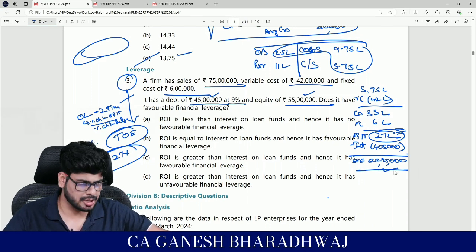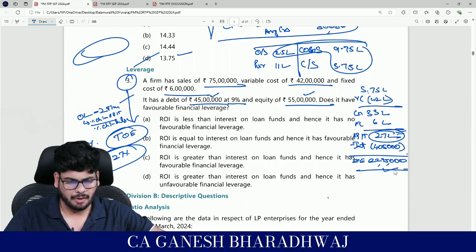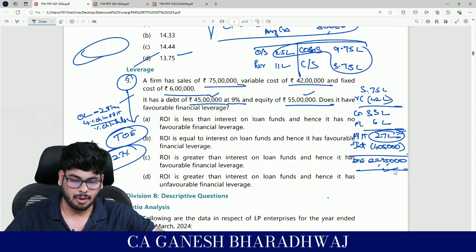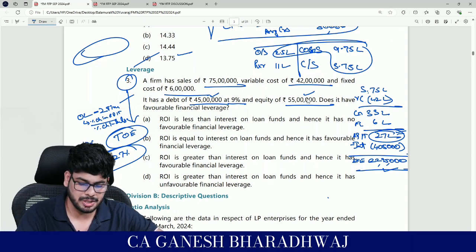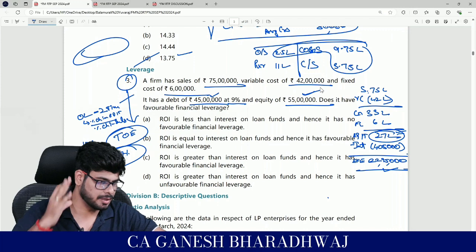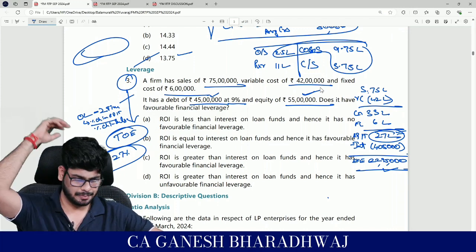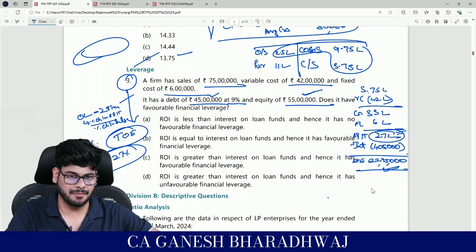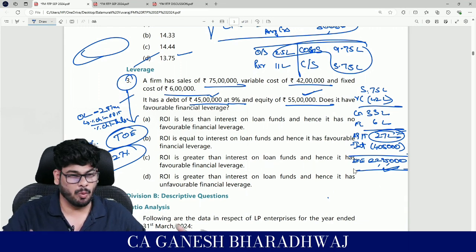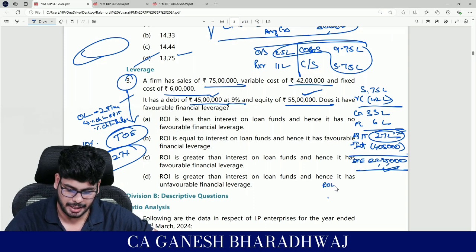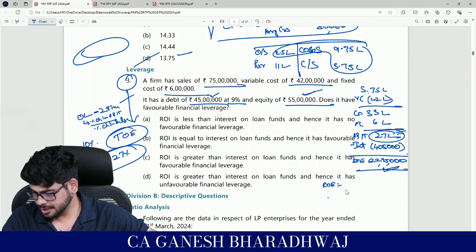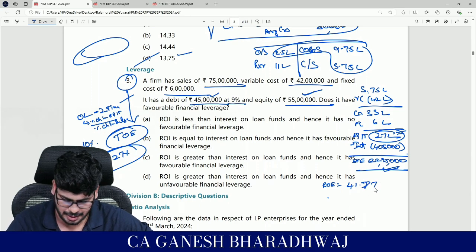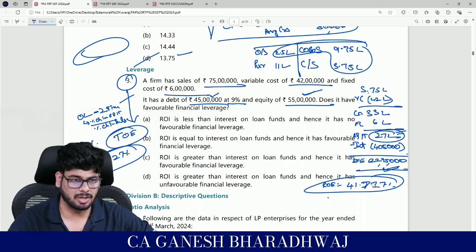Right? Now you just tell me, this amount fully belongs to whom? Equity shareholders. Do they need to share it with anyone else? No. Of course, a portion of it may be paid, or the balance retained as earnings. That is fine. That is dividend decisions. Now, coming back here. How much was the amount of equity investment? Equity shareholders invested how much? 55 lakhs. But they are getting how much? 22.95 lakhs. Correct? So you tell me, what is the return that the equity shareholders are getting? Return on equity. How much is that? 41.727% approximately, right?